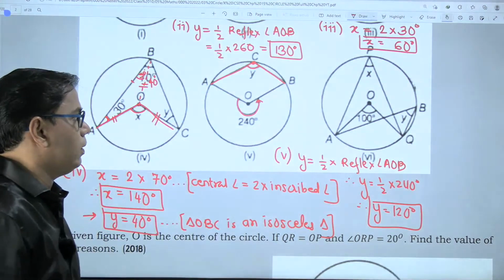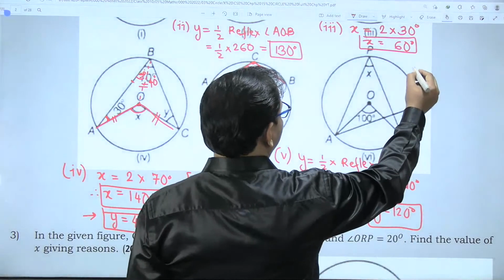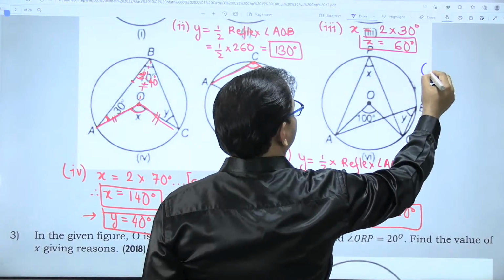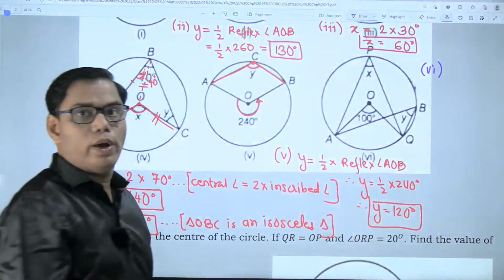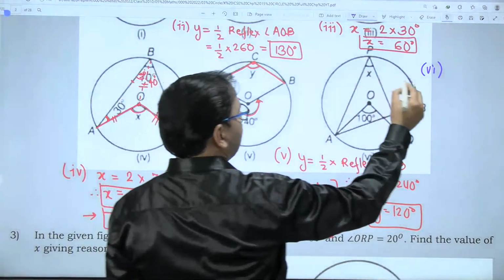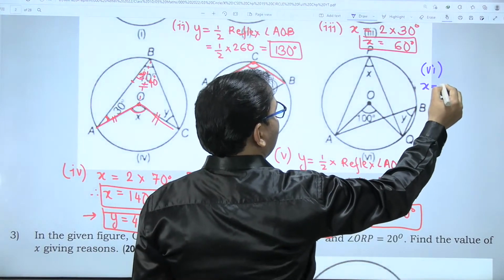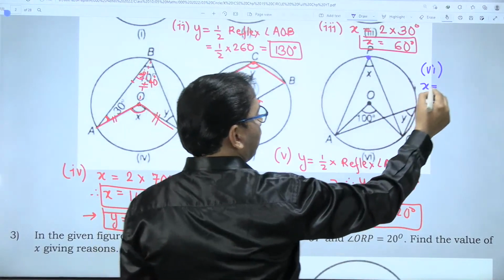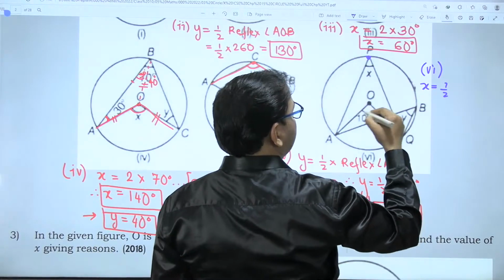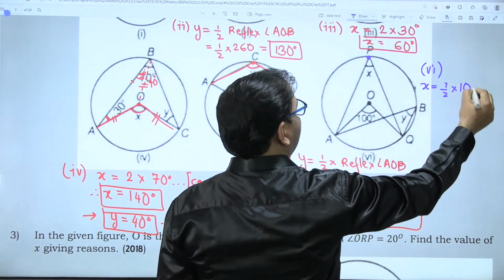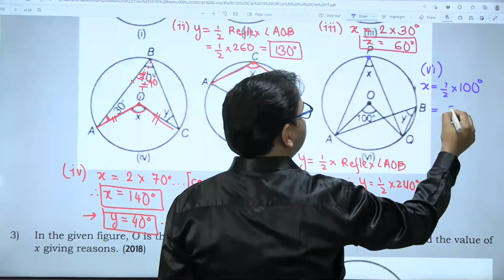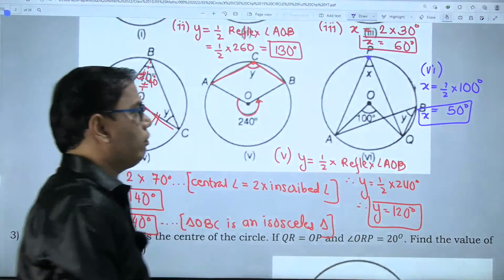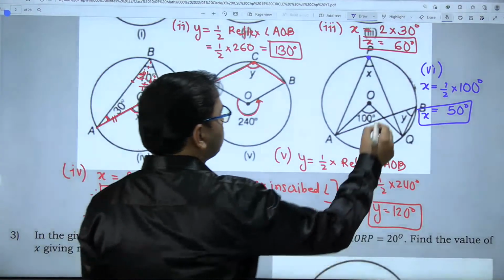So listen carefully. Let me use this color for question number 6. Can you tell me for question number 6 what is the value of x? x is an inscribed angle, because this angle has a vertex on the circle, and it is half the measure of the central angle. The central angle is 100 degrees. Half of 100 degrees is 50 degrees. So this is my first answer: x is equal to 50 degrees.